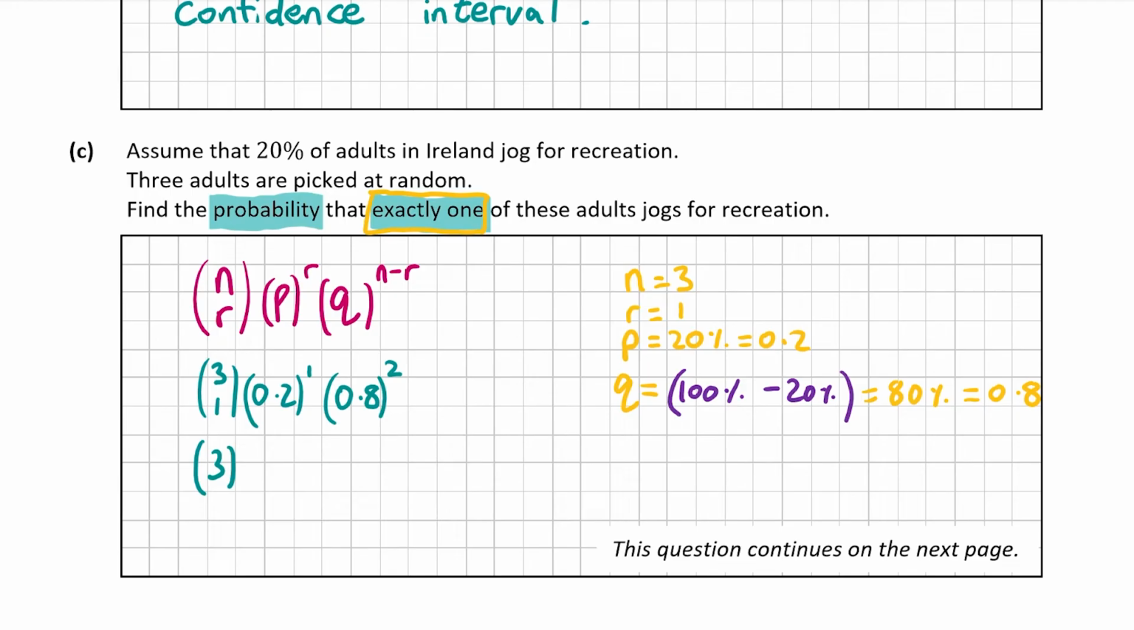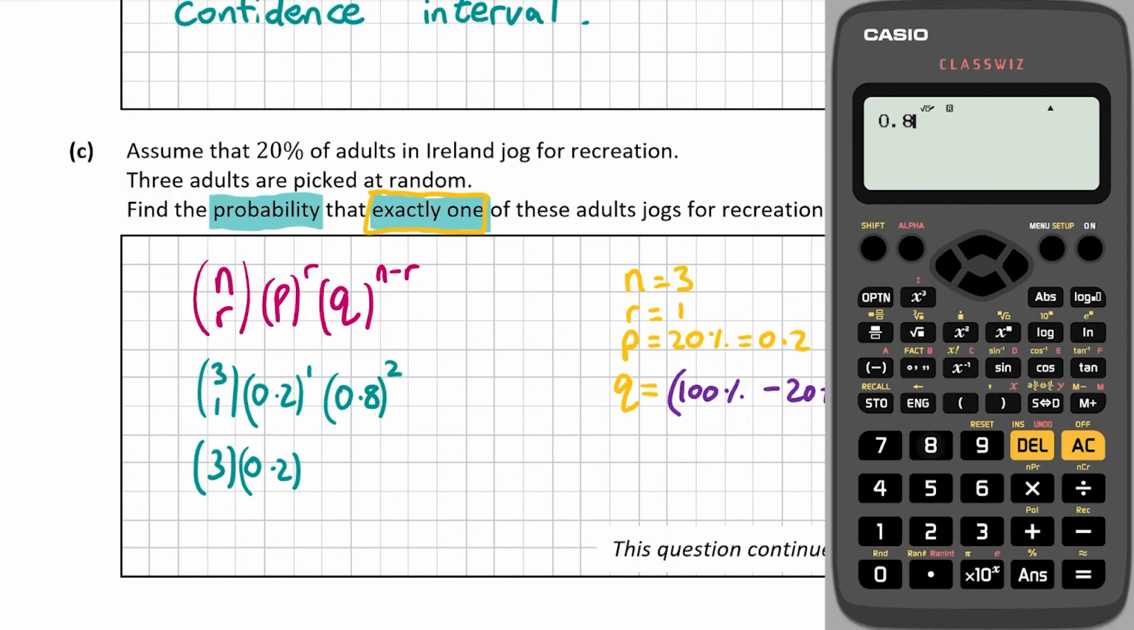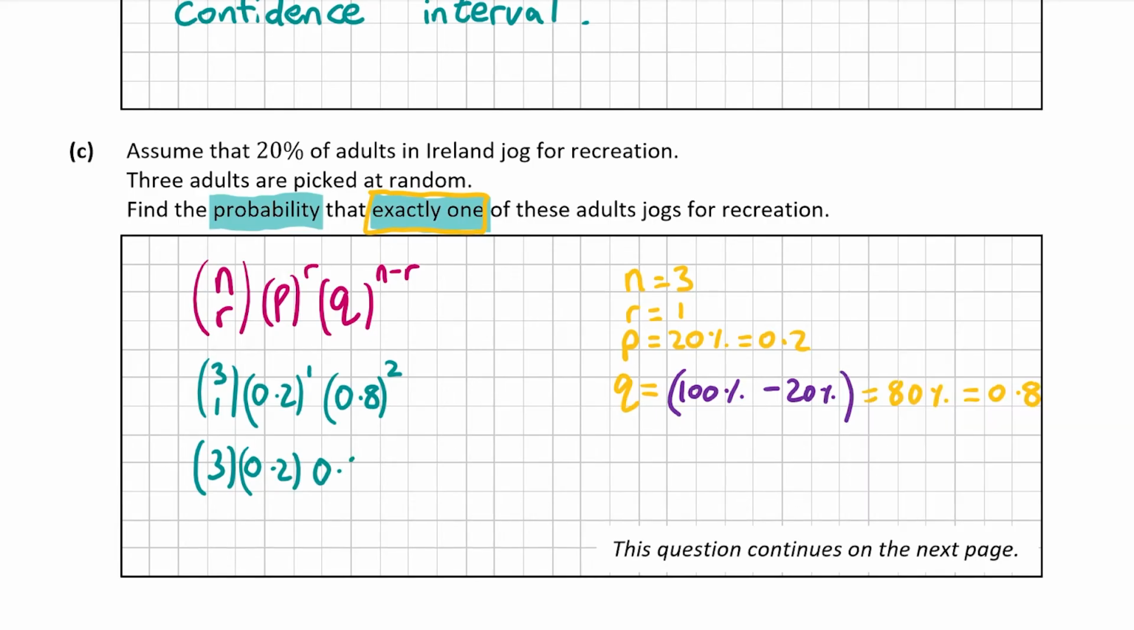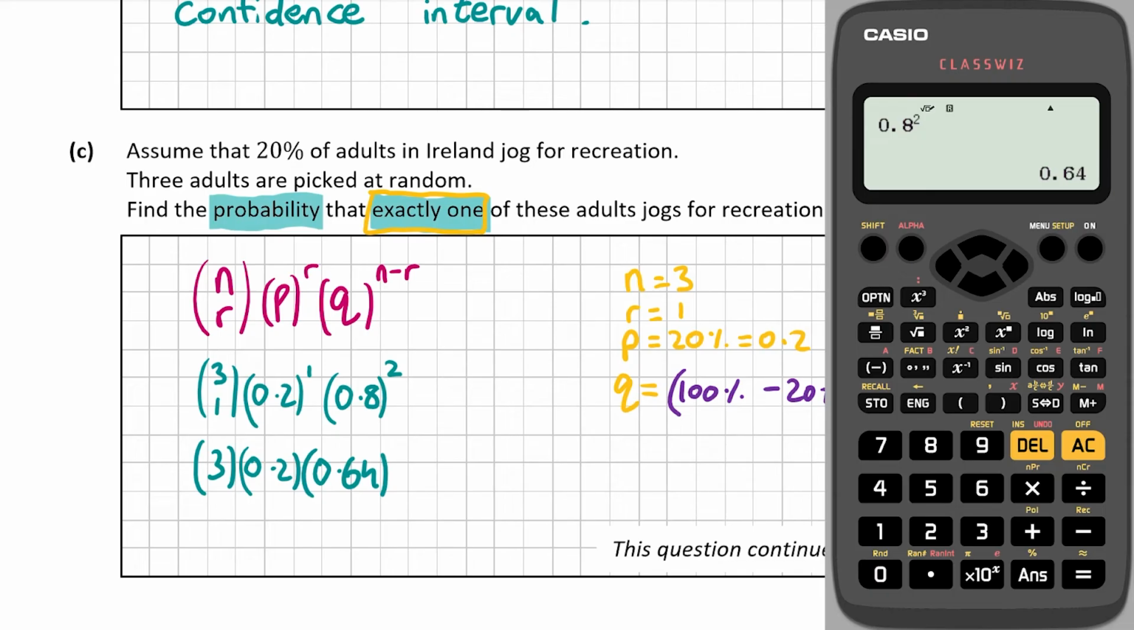and next we have 0.2 to the power of 1, but anything to the power of 1 is just whatever you have, so that's just going to be 0.2. And next we have 0.8 squared, so we can do 0.8 to the power of 2, and that gives us 16 over 25, or as a decimal, and to change it to a decimal, click this S to D button here, just above the delete button, and you get 0.64. So it's 3 by 0.2 by 0.64.